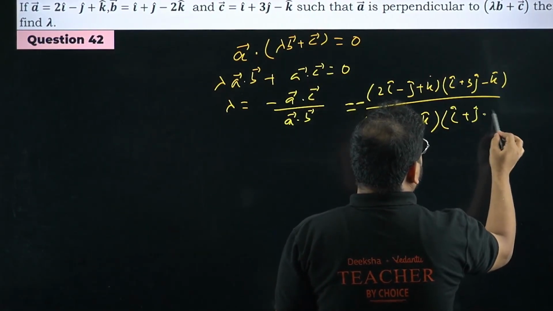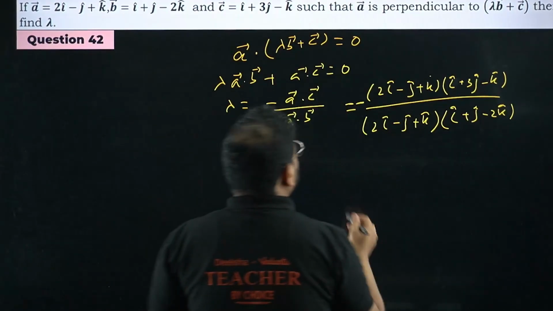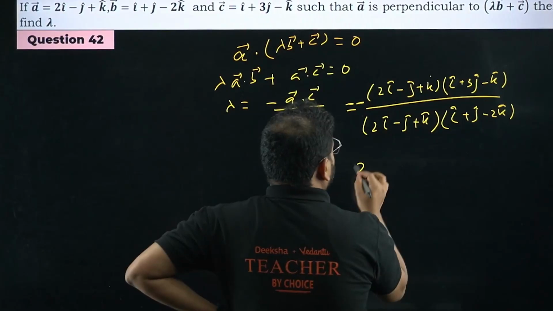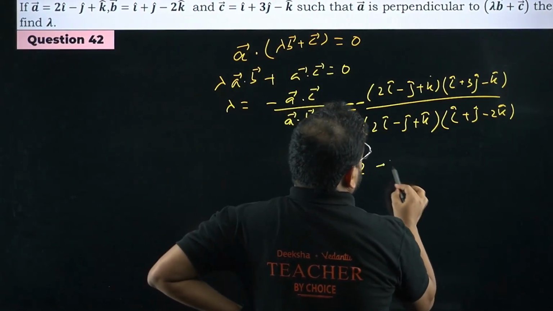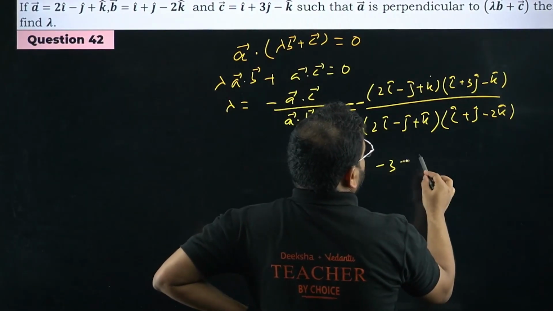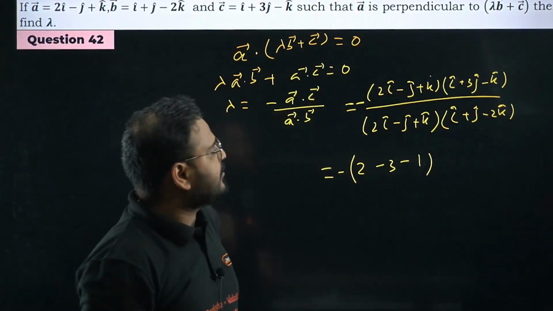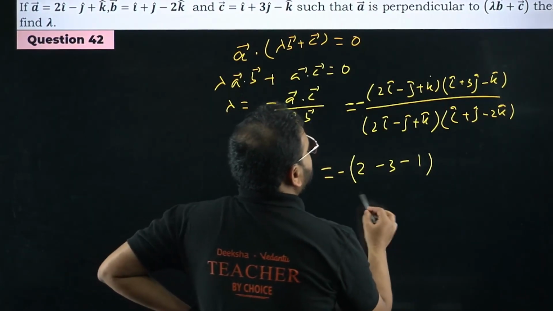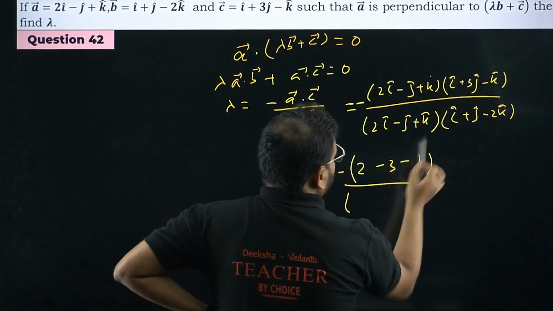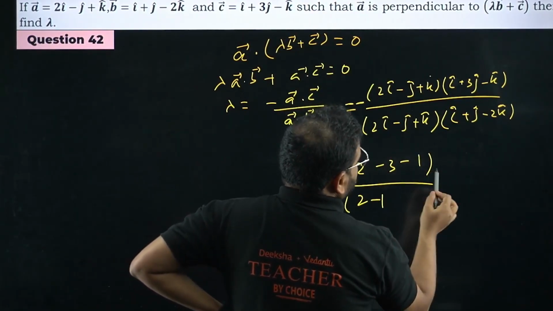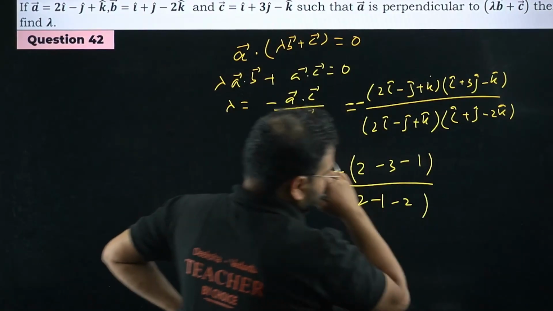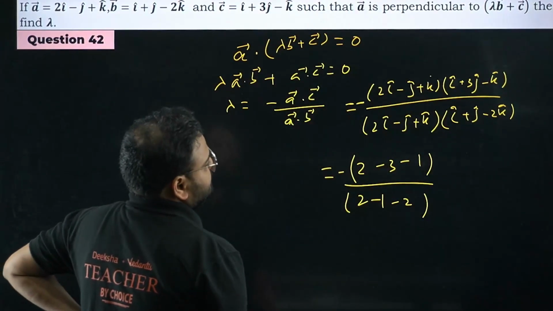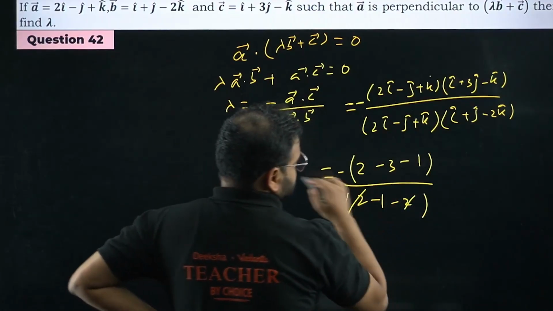Check this dot product, it will become 2 into 1 is 2, minus 3, and then minus 1, correct now? 3 into 1 is 3 only, and this is minus 1, correct? Minus 3 minus 1 divided by, I'm getting here again 2 minus 1 and minus 2, correct? 2 into 1 correct only. Okay, so this is cancelled.